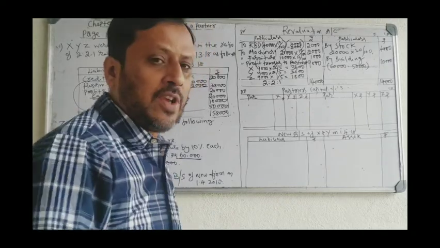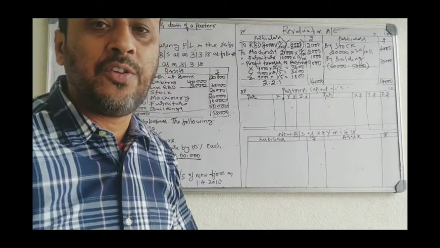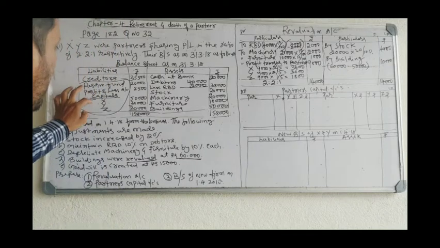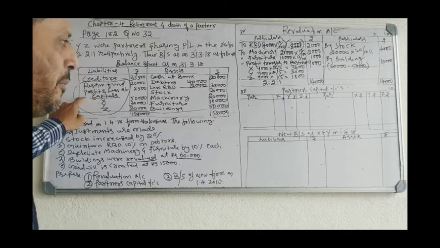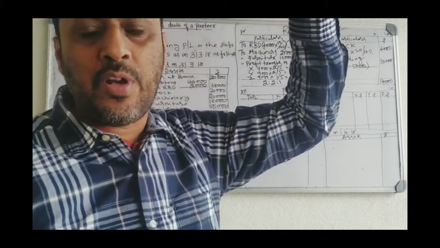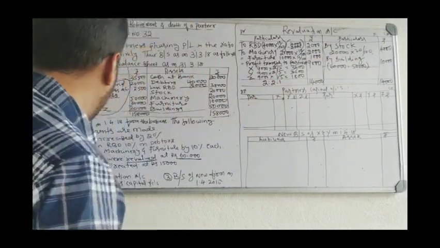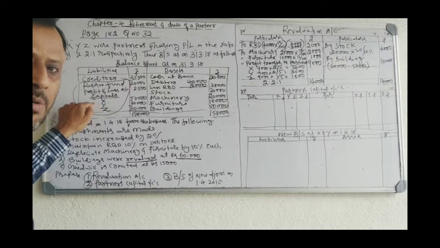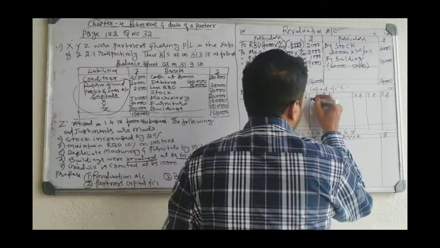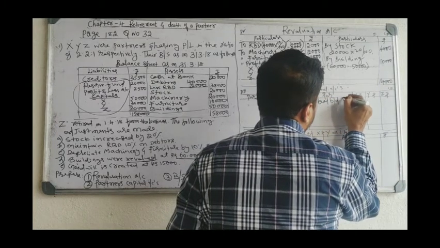Next, partners' capital account. You have to prepare the partners' capital account same as you prepared in case of admission of a partner. First you take the entries from the balance sheet. Here, for capital of partners, you have to take 5 entries only. In admission of a partner you have 6 entries, here you have only 5 entries. First entry you have to take is capital. Capital is there in the question on the liability side, capital X, Y, Z. So that capital you have to transfer on the credit side by balance brought down. Entry number 1.